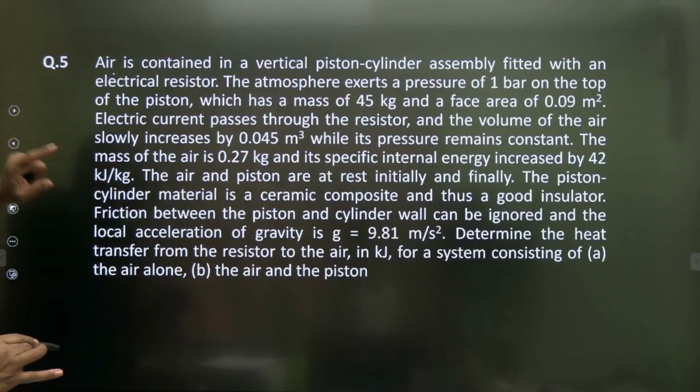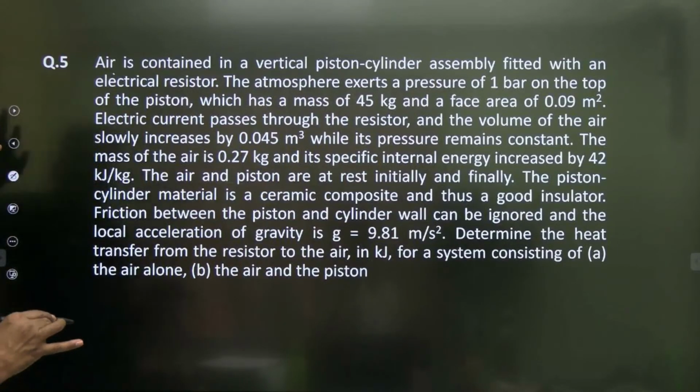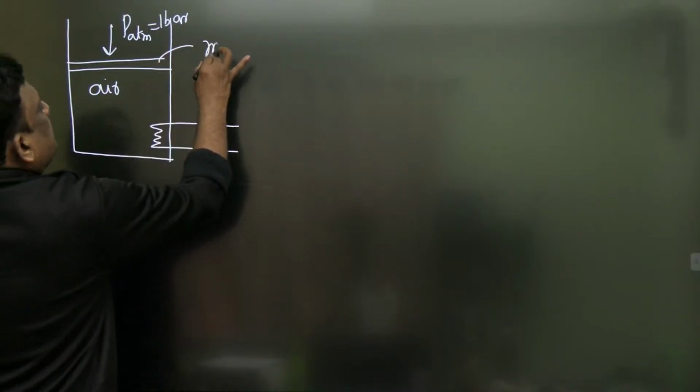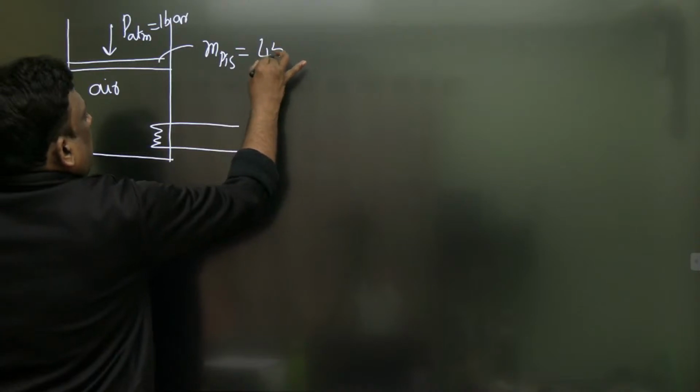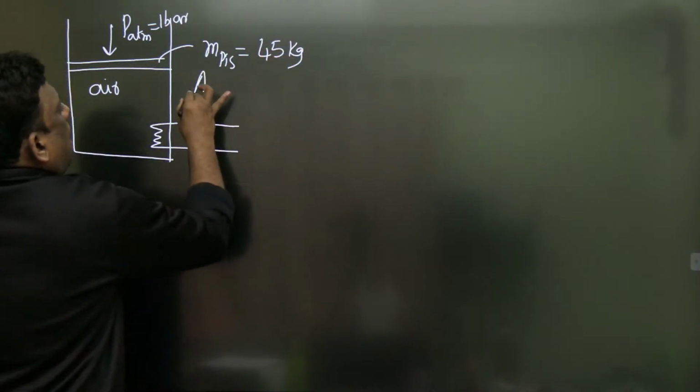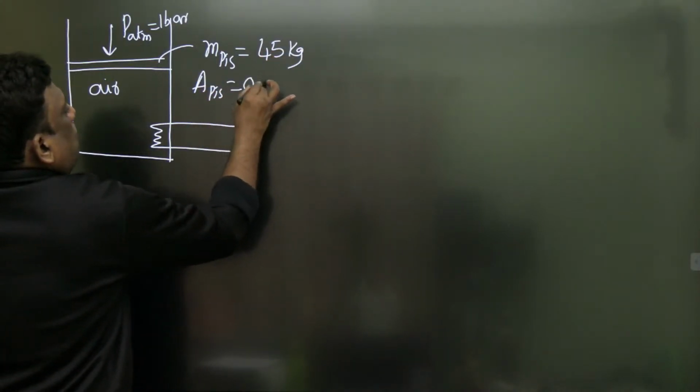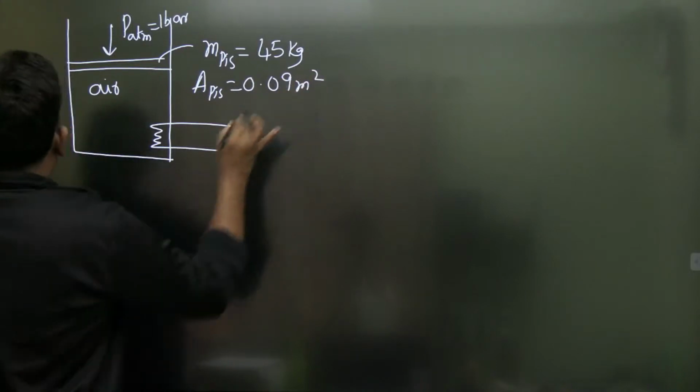The piston has a mass of 45 kg and the face area is 0.09. The mass of the piston is 45 kilogram if I am not wrong, and the area of piston is 0.09 square meter.